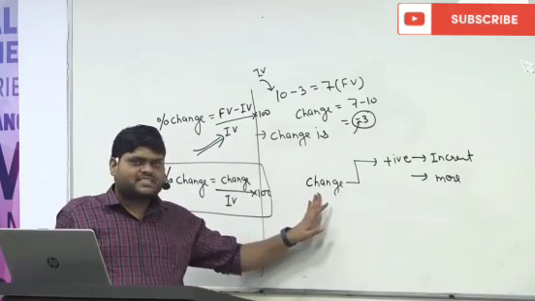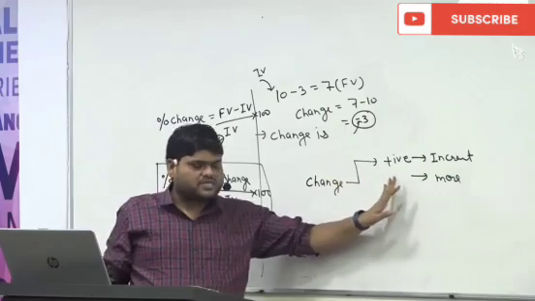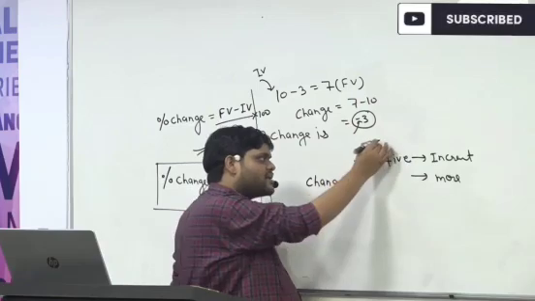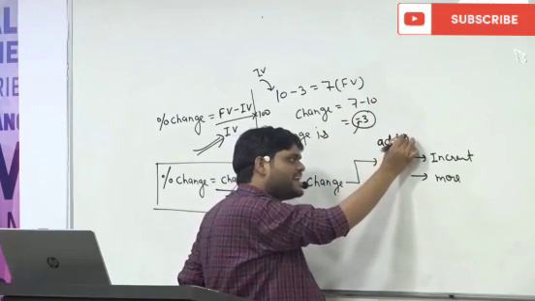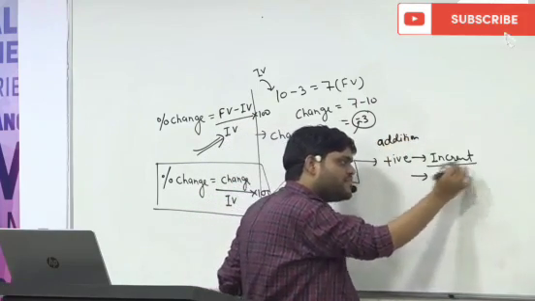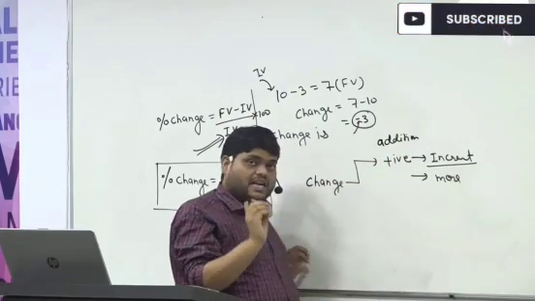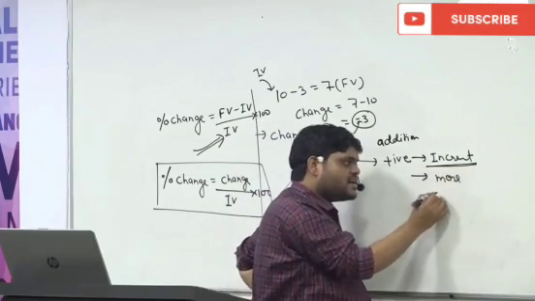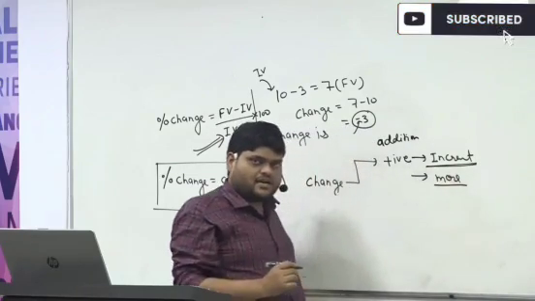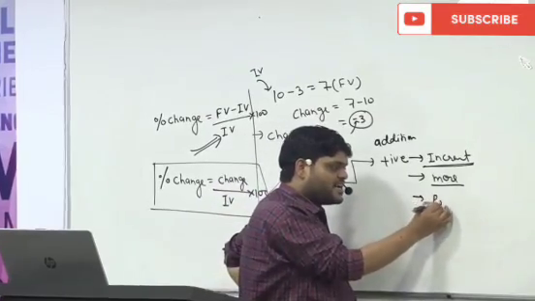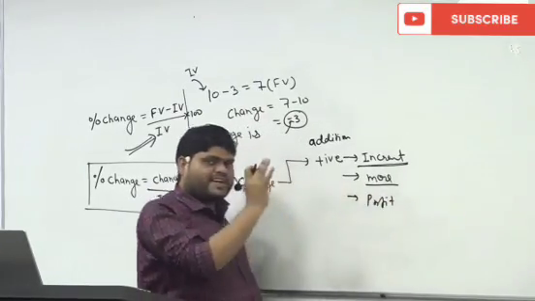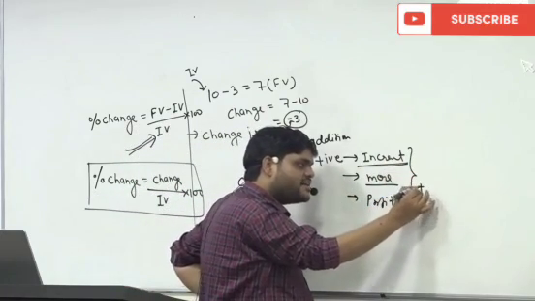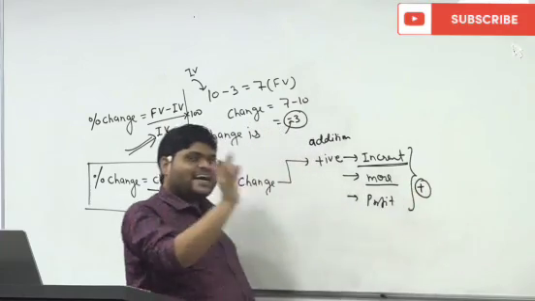So always understand, whenever change is positive, that means increment. Positive means addition. Whenever the word increment is there, whenever the word more is there, whenever the word profit is there, the simple meaning is something is getting added.